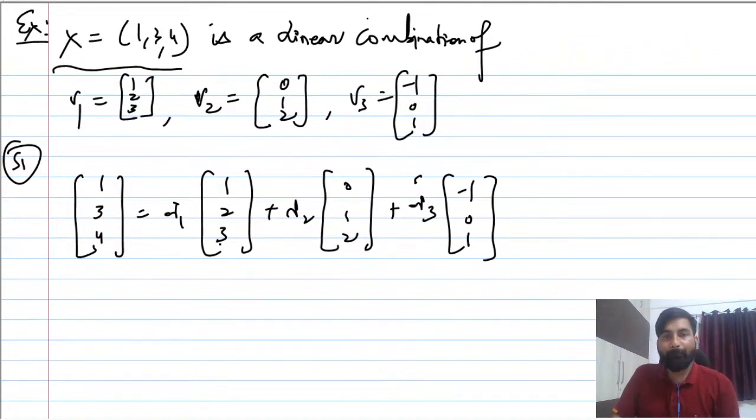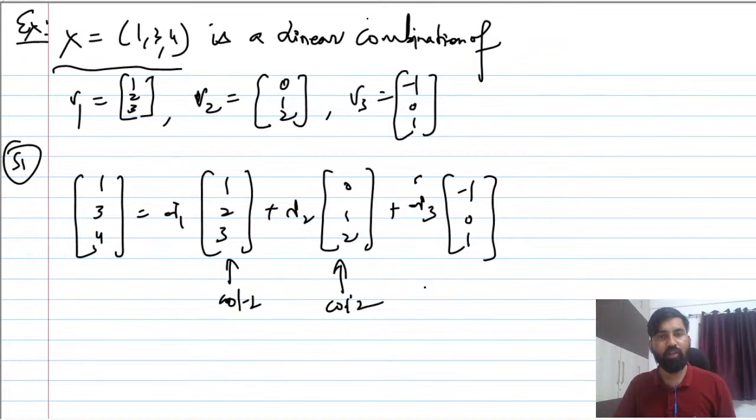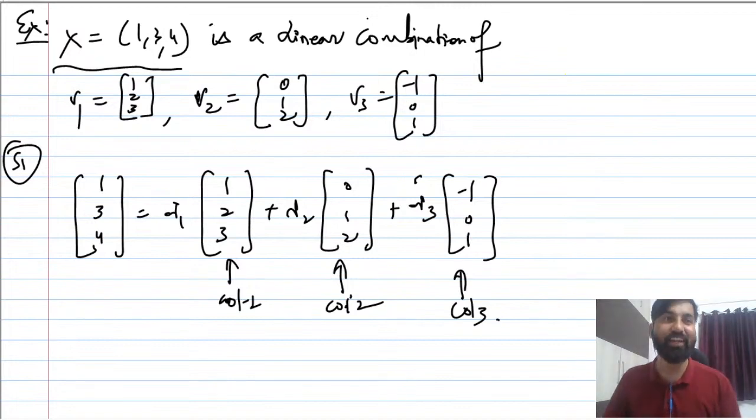Now what is the second step? You can directly form the augmented matrix. This is column 1, column 2, and column 3, and λ1, λ2, λ3 are the variables, like x, y, z.